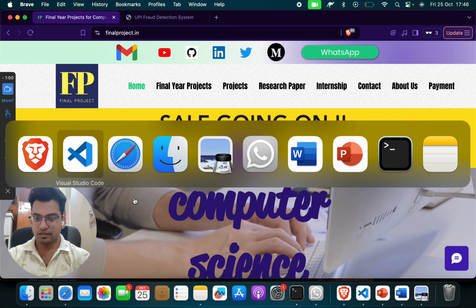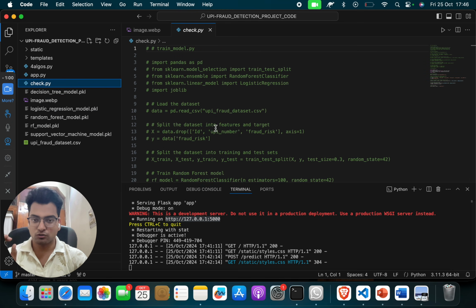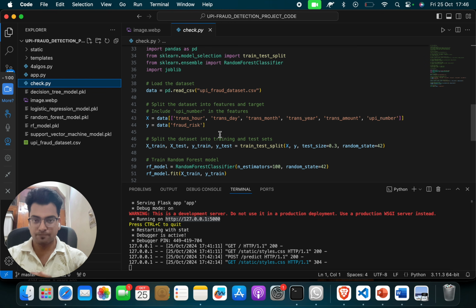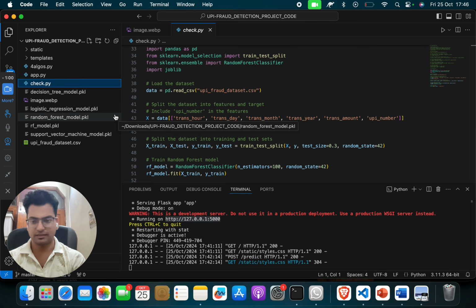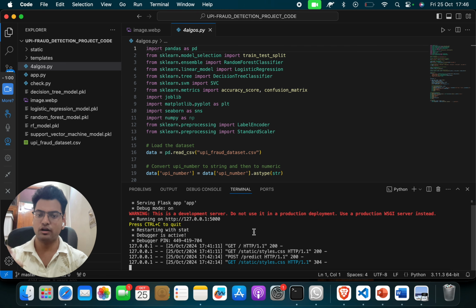Now come here, I will explain something. In this project, I have also written the code for making the model. First we made the model, then we integrated it with the front end and back end, and we are getting the input and output for that. Before that, I want to show you something. We have used four different machine learning algorithms in this project: random forest, logistic regression, decision tree, and SVC. Four algorithms we have used, guys.